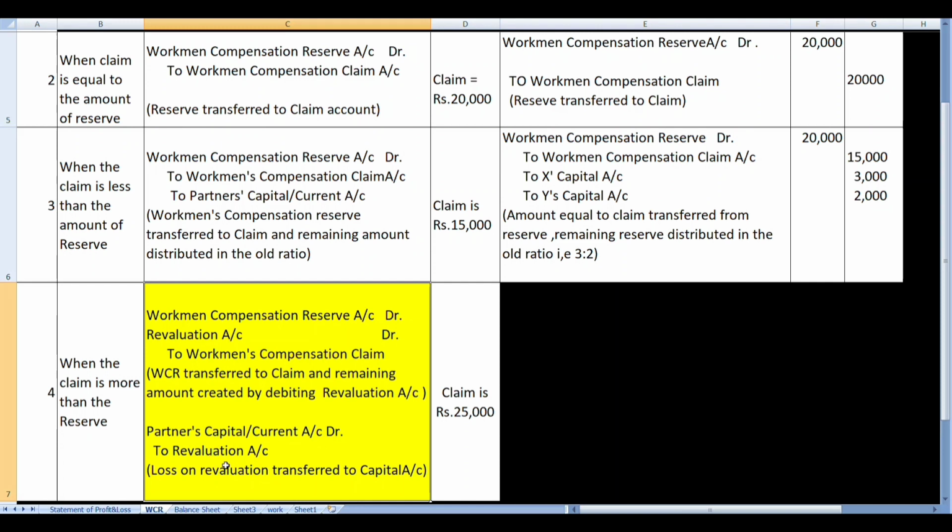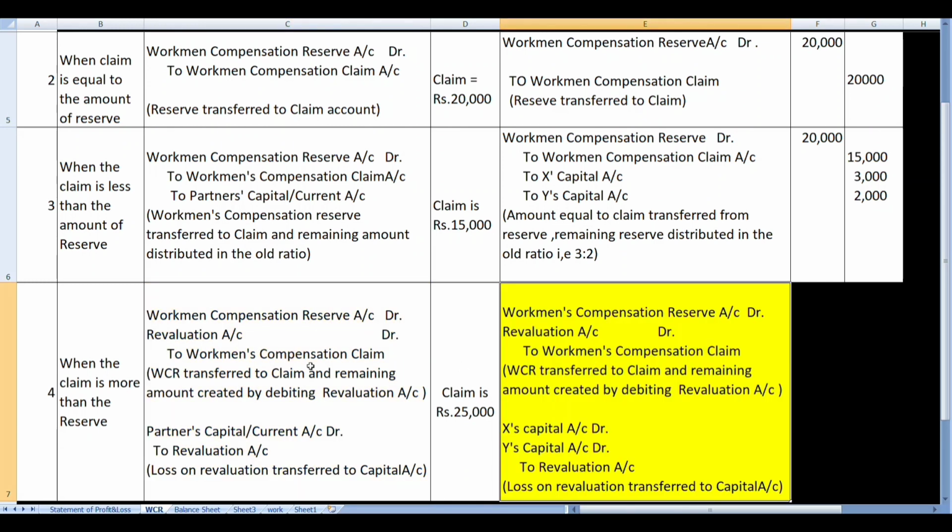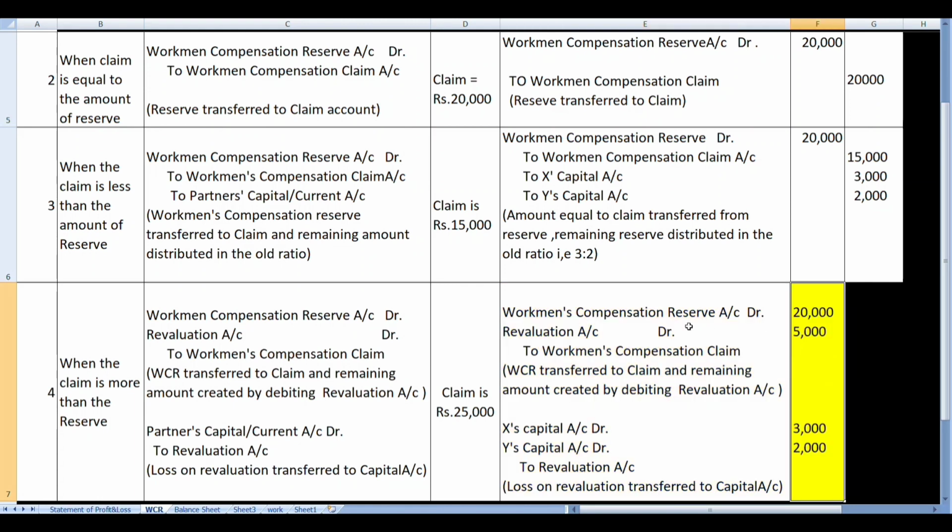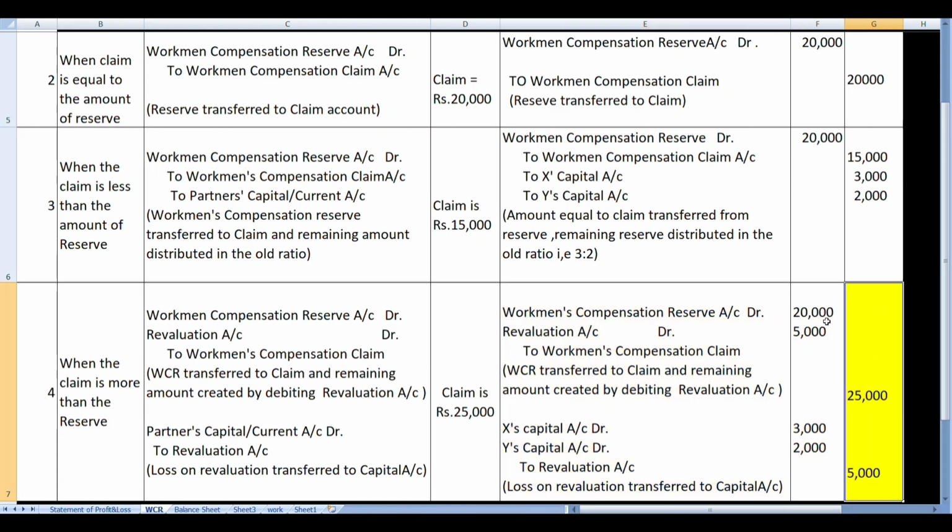Now let us make the journal entry in case of our example. Now the journal entry will be same. Let us see the amounts. The workman compensation account will be debited with 20,000, the whole amount of reserve. The revaluation account will be debited by 5,000, and the total amount 20 and 5, 25,000 will be transferred to workman compensation claim. Now the revaluation which was debited by 5,000 has to be closed.